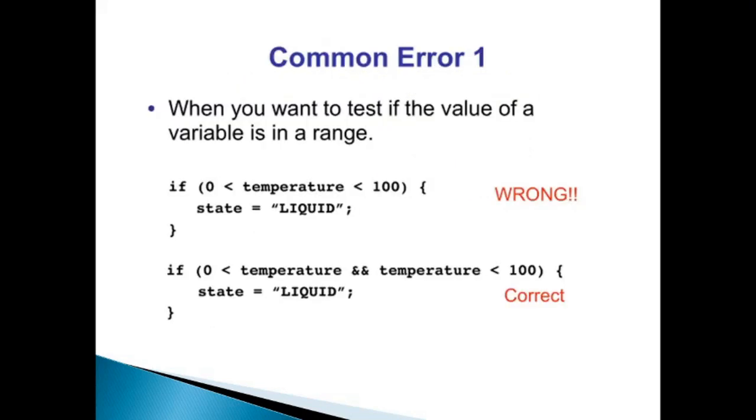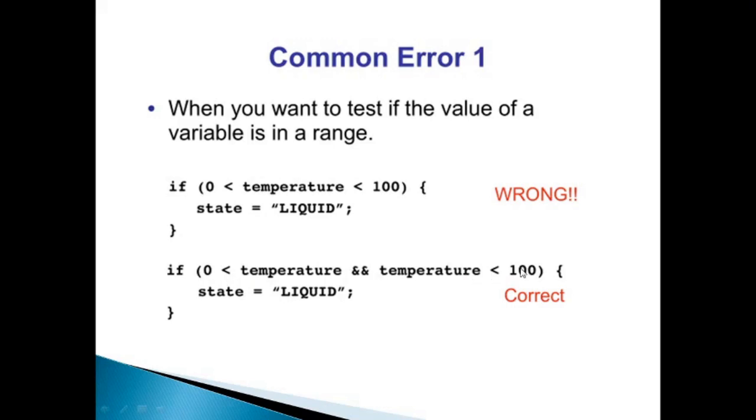Now there are some common errors that people make. We should have a look at that. When you want to test if the value of a variable is in a range, you cannot simply write if 0 is less than temperature is less than 100. This is not allowed. What you can do is write if temperature is greater than 0 and temperature is less than 100.